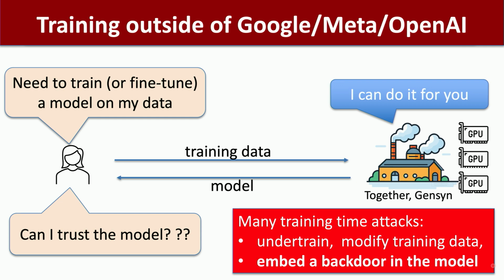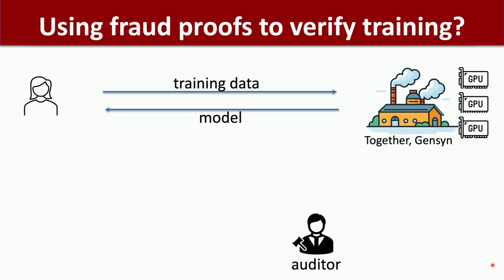The third option, I wonder if anybody can yell it out. The third option for doing verifiability is what? ZK was one option, TEEs is another option. What's a third option for doing verifiability? Yes, optimistic. Exactly. So we could try to use fraud proofs to do verifiable training.